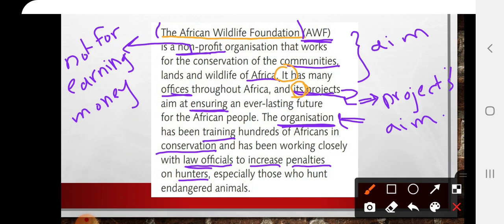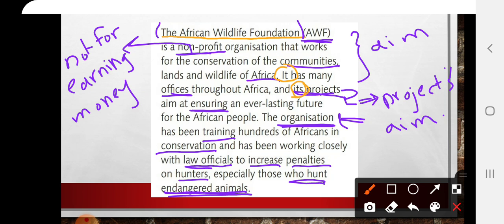They are those hunters who hunt endangered animals. And what is the meaning of endangered? Animals that are in danger, in danger of extinction. Okay?